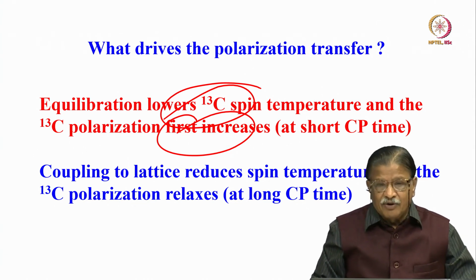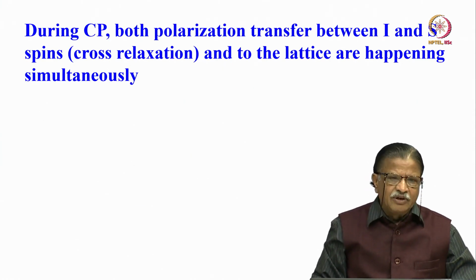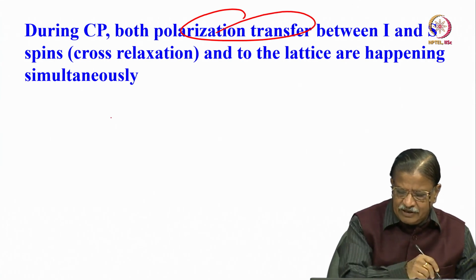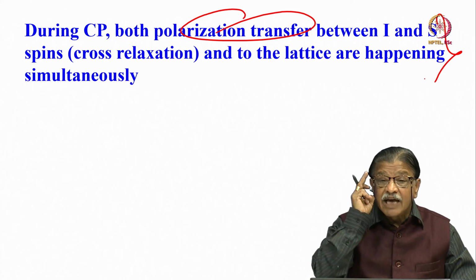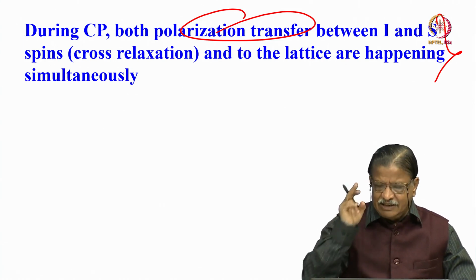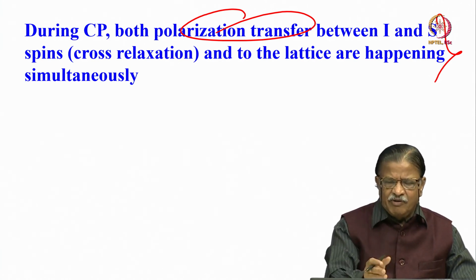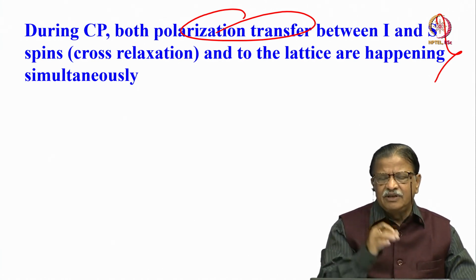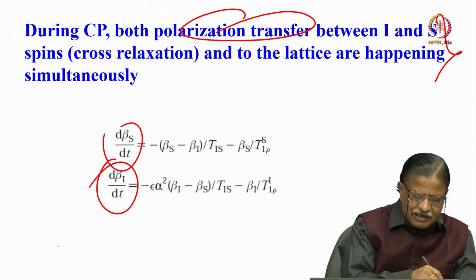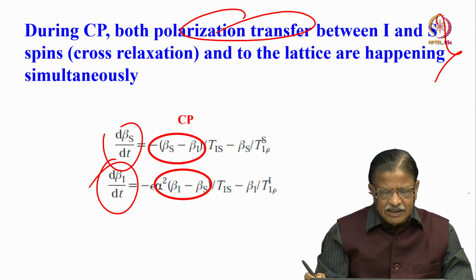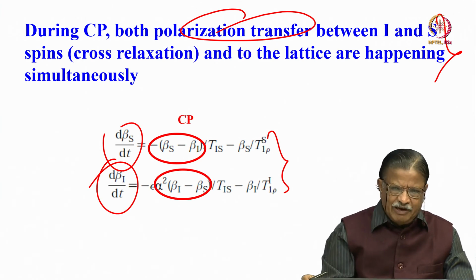So T1 rho also matters in addition to polarization transfer. During CP, both polarization transfer between I spins and S spins and relaxation to the lattice are happening simultaneously. Remember, there is simultaneous transfer of magnetization from proton to carbon, and also from proton to lattice and carbon to lattice. The change in magnetization of protons and carbons is given by this equation, which there is no need to derive. It is available in the books, you can see.